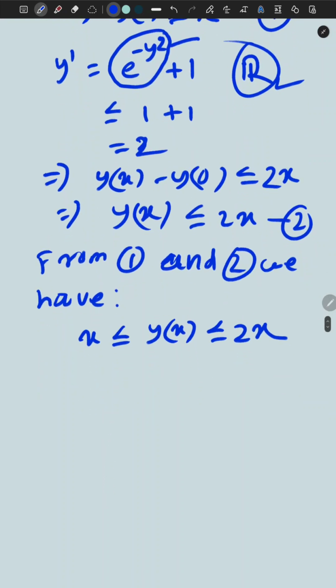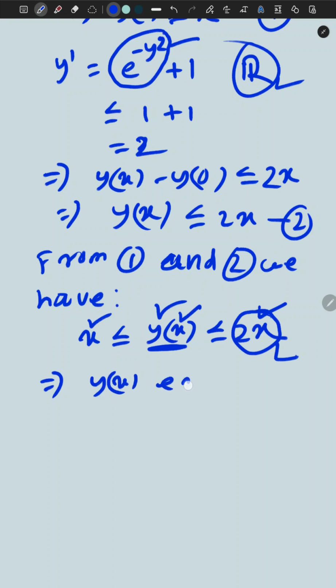At any point the solution is bounded by these two linear functions, so the solution does not blow up at finite x. It cannot be infinite at finite times, because it is always a finite quantity. So y(x) exists on R.